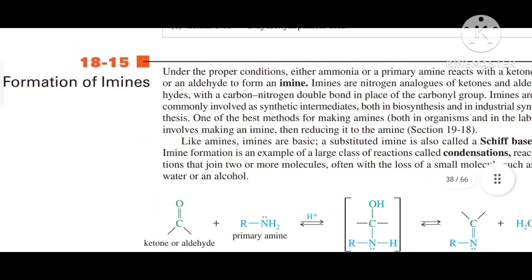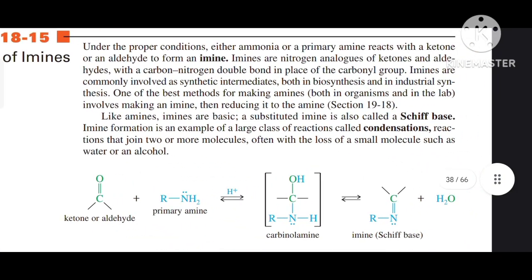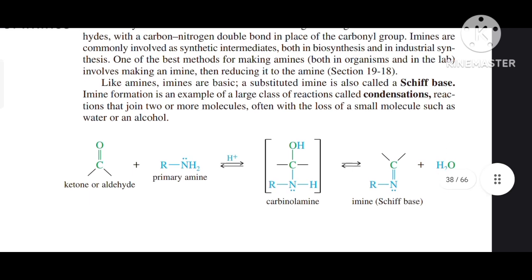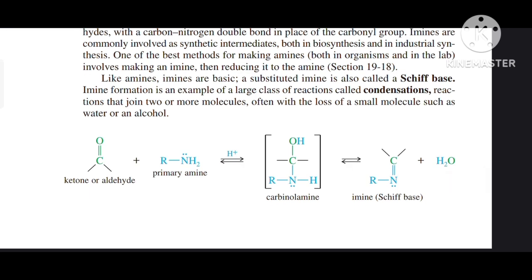Our next topic is formation of imines. Under the proper conditions, either ammonia or a primary amine reacts with a ketone or an aldehyde to form an imine. Imines are the nitrogen analogues of ketones and aldehydes, with a carbon-nitrogen double bond in place of the carbonyl group. Imines are commonly involved as synthetic intermediates both in biosynthesis and in industrial synthesis. One of the best methods of making amines, both in organisms and in the lab, involves making an imine, then reducing it to an amine. Like amines, imines are basic. A substituted imine is also called a Schiff base.